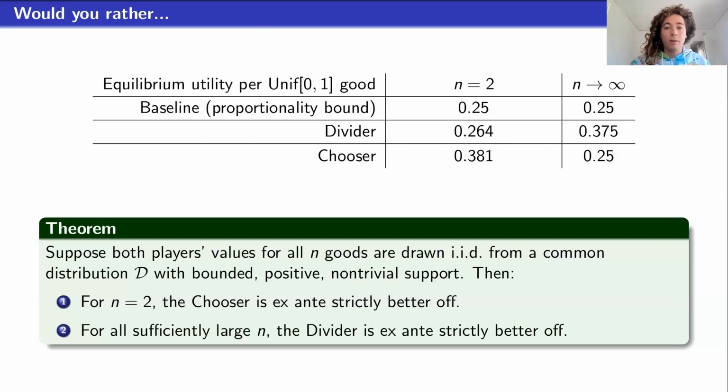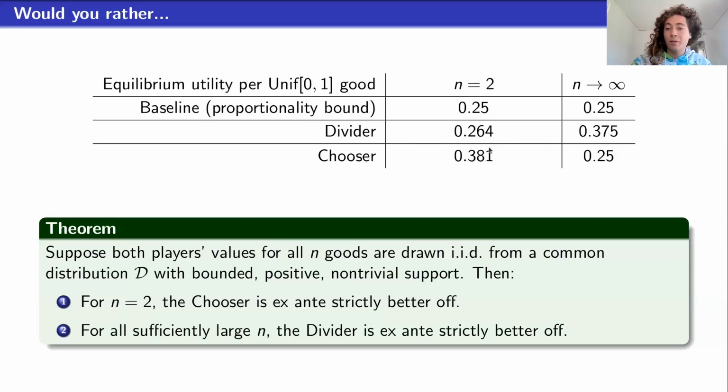And so that's why the divider does better than the chooser in the limiting case. The n=2 case is actually kind of the harder case to understand. I'm not going to go through that. You can see the details in the paper why the chooser is always better off. But in the uniform case, I will say this is a hard problem.